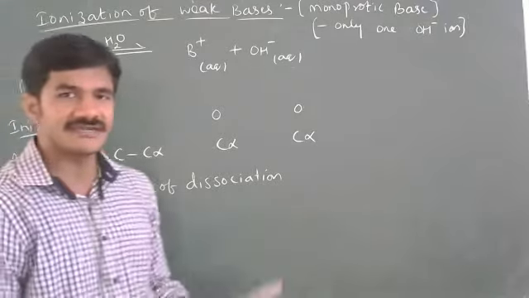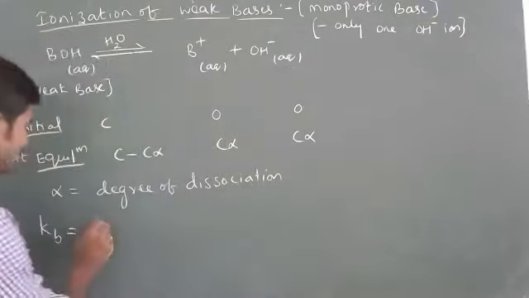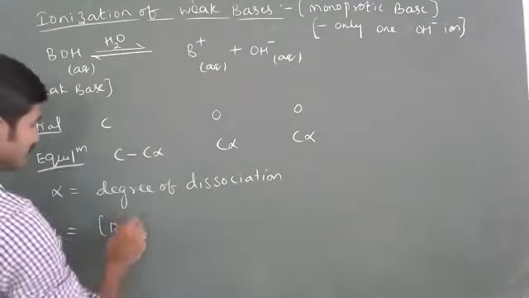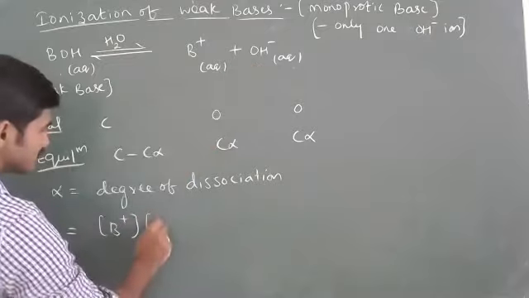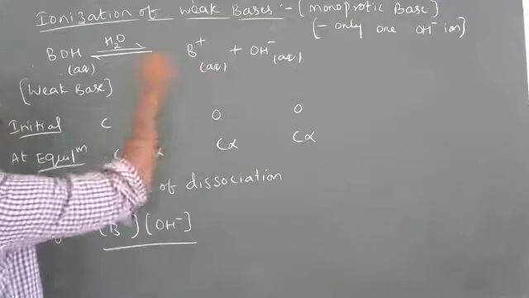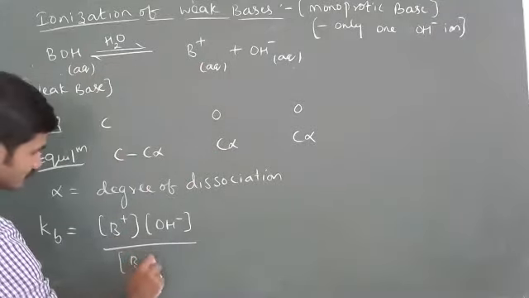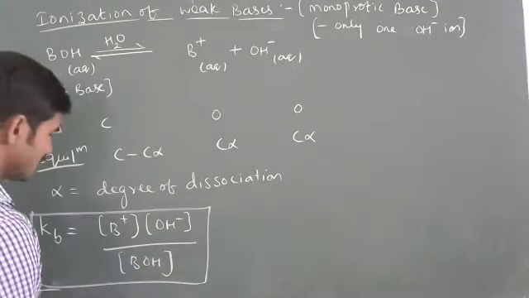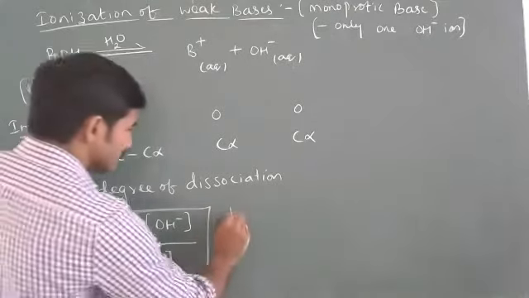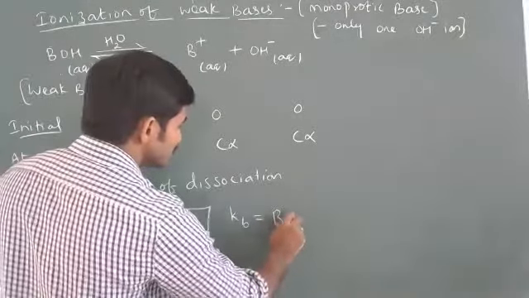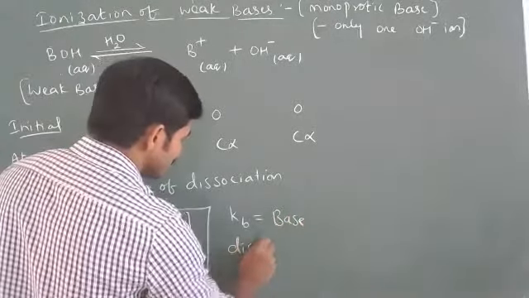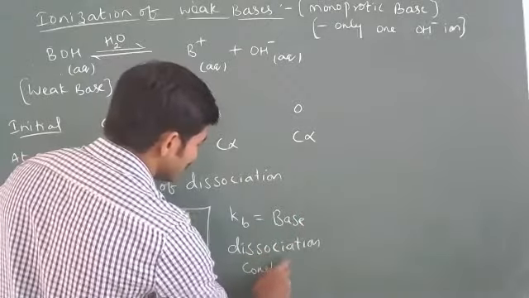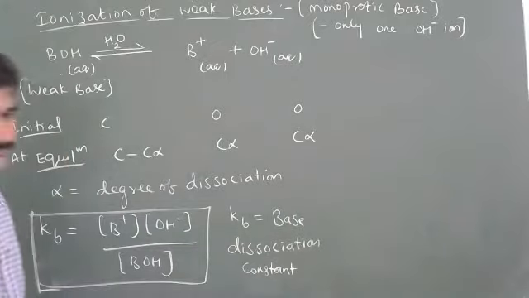Previously in acids I wrote Ka, here I am writing Kb. So Kb is equal to products' concentration by reactant concentration. Products are B plus and OH minus, by reactant BOH. So this is the expression for Kb, where Kb is the base dissociation constant. Understood?